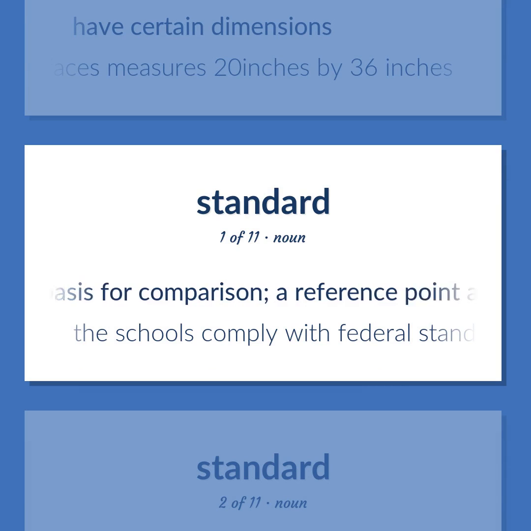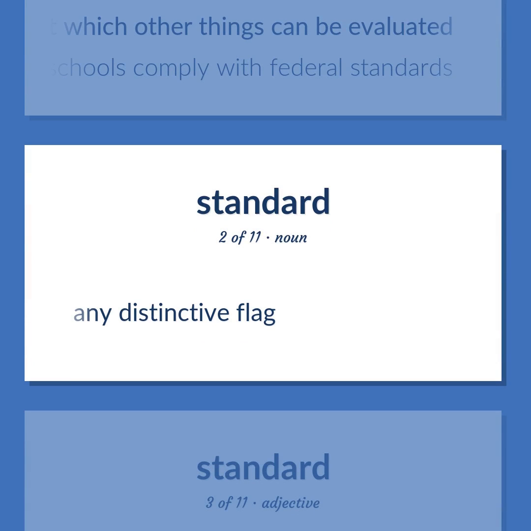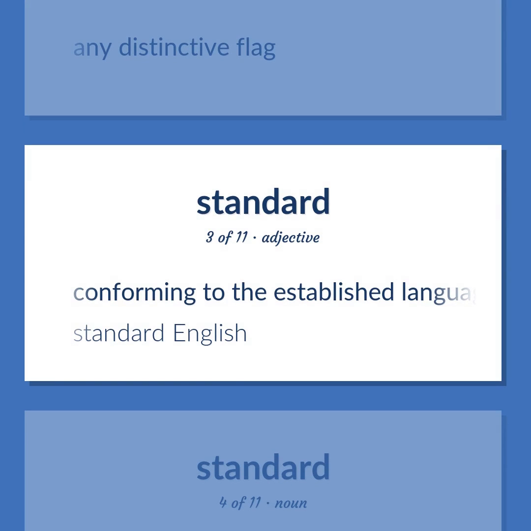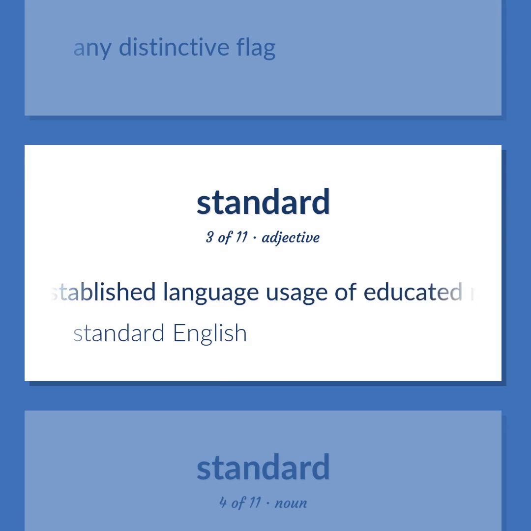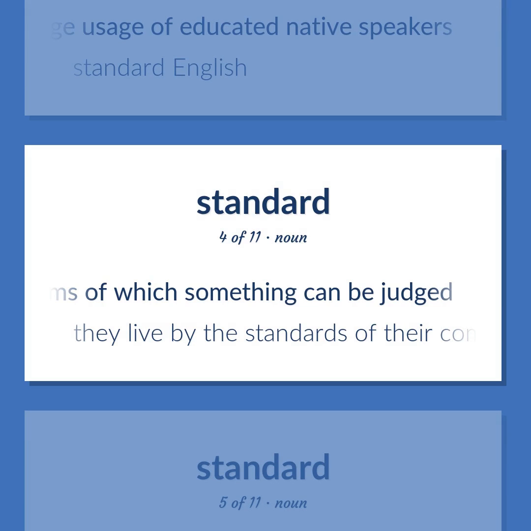Standard. A basis for comparison. A reference point against which other things can be evaluated. The schools comply with federal standards. Any distinctive flag. Conforming to the established language usage of educated native speakers. Standard English. The ideal in terms of which something can be judged. They live by the standards of their community.